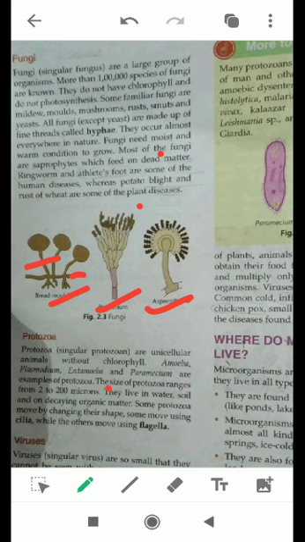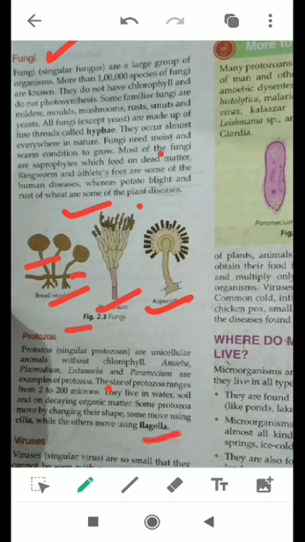Okay, and then the next microorganism is protozoa. Protozoa are heterotrophs in nature, means they do not produce their own food. They depend on others for their food. In the same way, students, fungi also do not produce their own food. They depend on others for their food. They are heterotrophs, and protozoa are also heterotrophs.